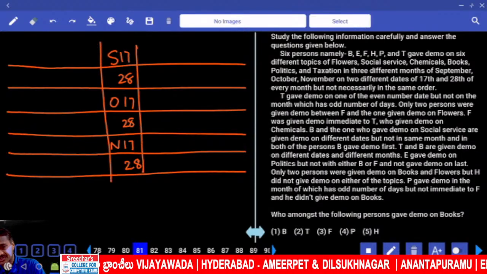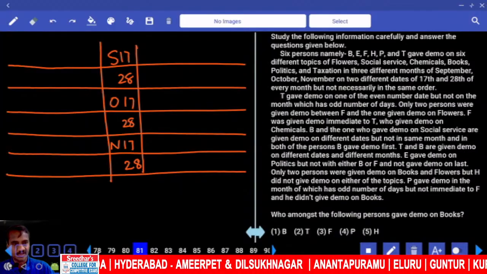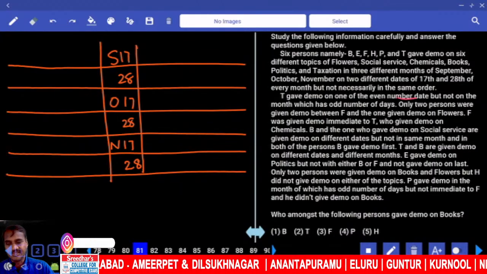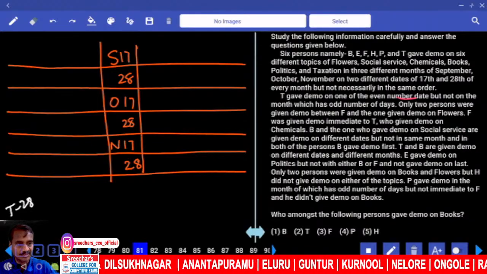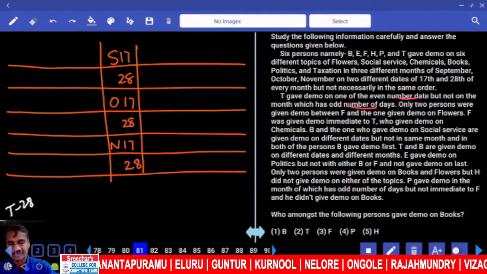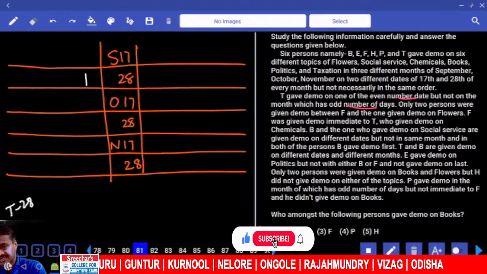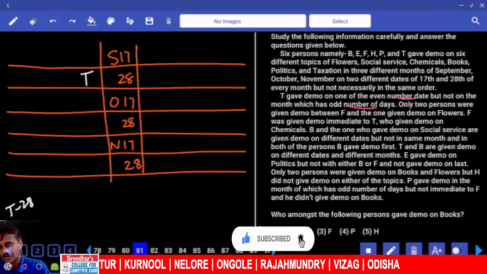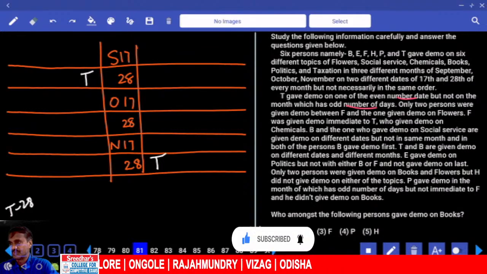Then coming to condition number 1. T gave demo on one of the even number days, but not on the month which has odd number of days. That means T must be even number. 28 even number, T can be in the month of September or T can be in the month of November. How many possibilities? 2 possibilities.